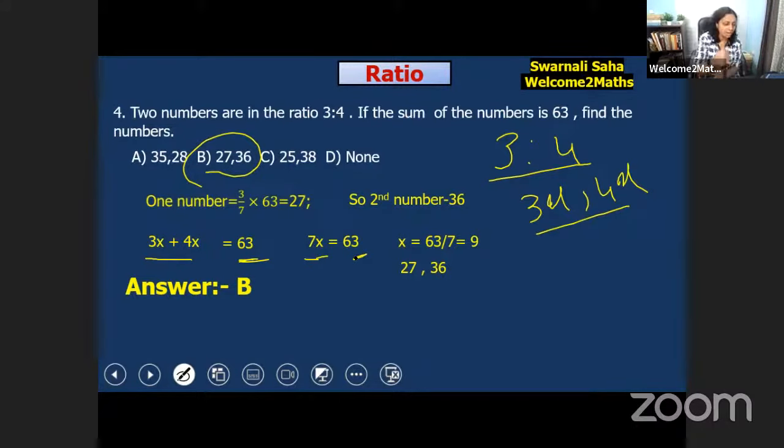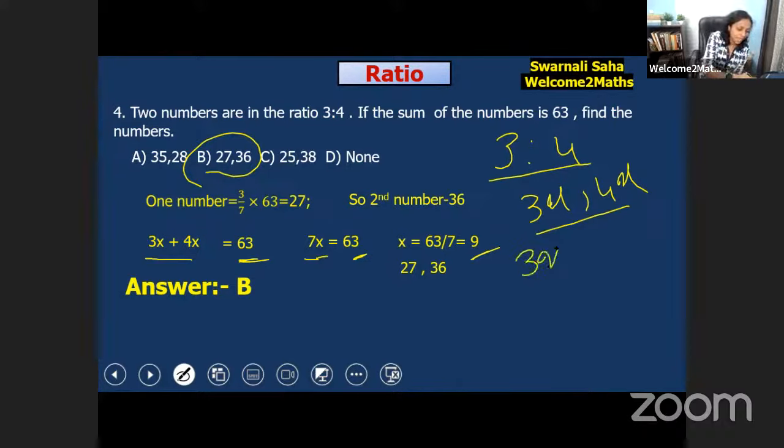So what would be the value of x? We have to divide 63 by 7, and you will get 9. 63 by 7 is 9. Now how can we find the numbers?